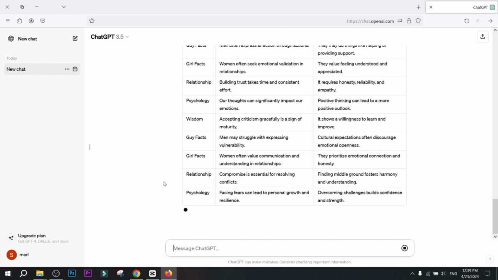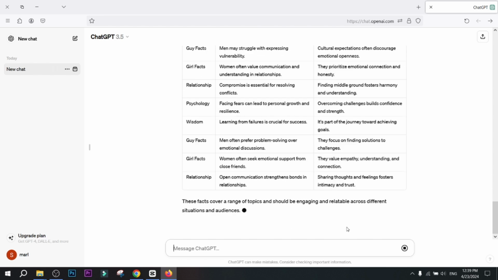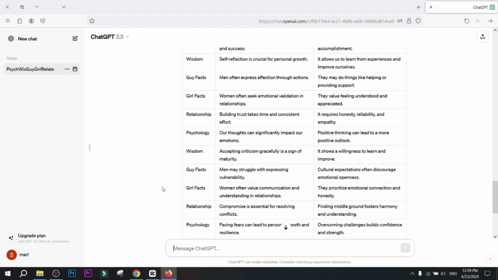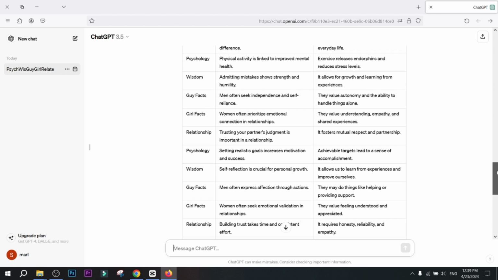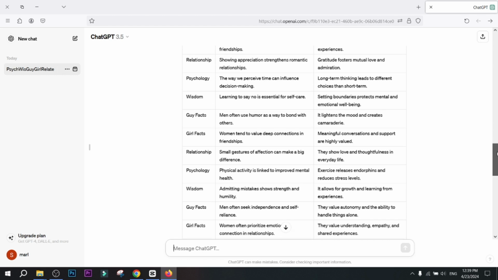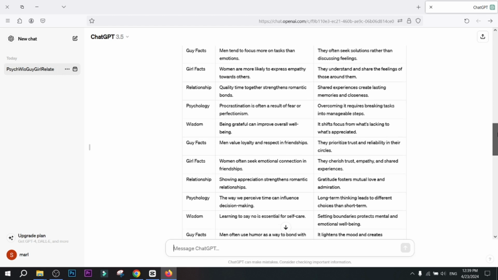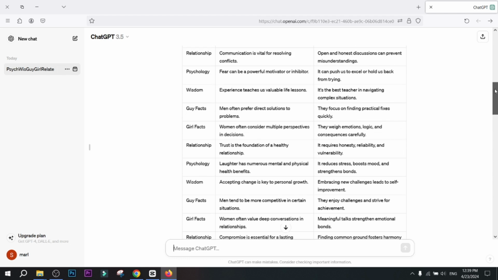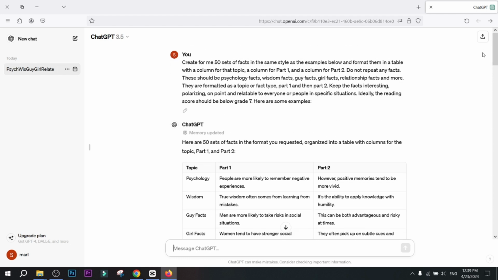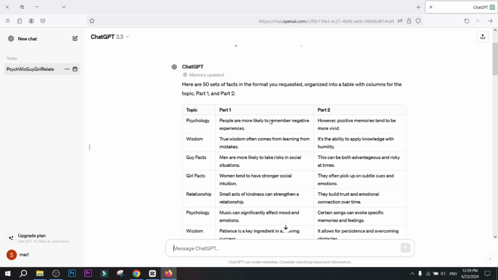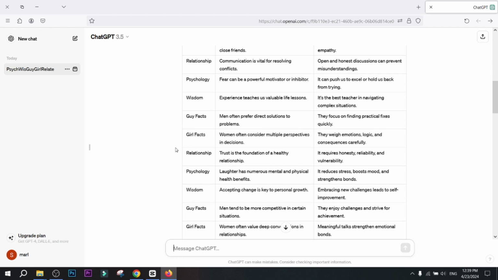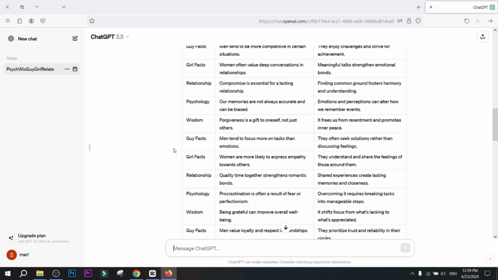So let's have the first column for the different types of facts and the second column for the starting point. You can adjust this number to your needs, but avoid choosing too many. To create more facts, simply run the copy command and generate 20 more with the same specifications without repeating previous ones. This method allows you not to worry about producing duplicate videos. Now let's start with these 20 and move on to the next step.